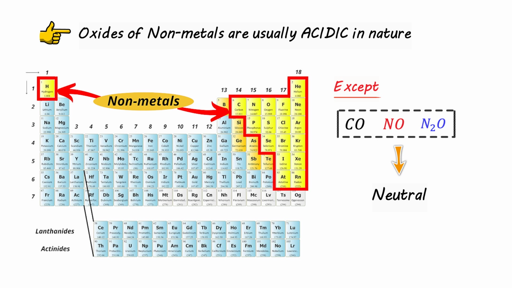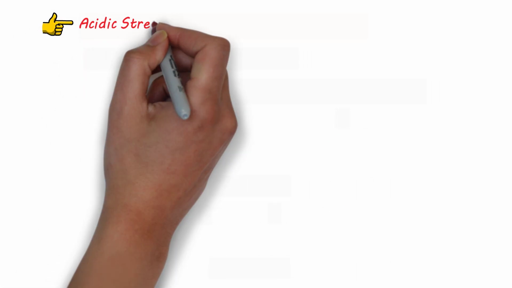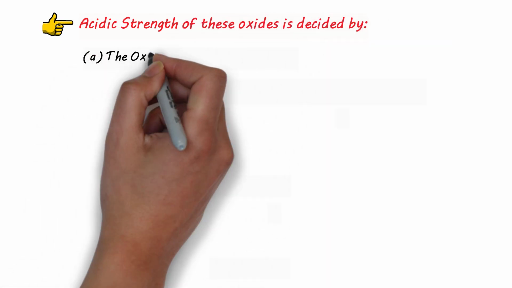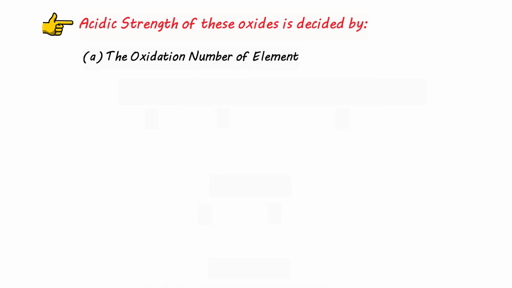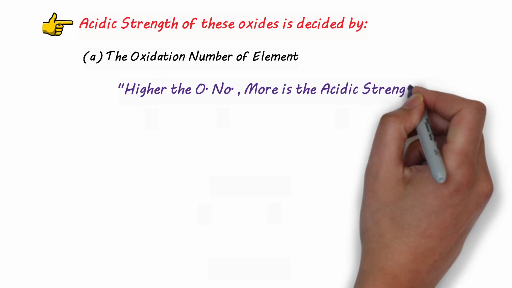For example, carbon monoxide, nitric oxide, nitrous oxide: these are the oxides of non-metals, but they are neutral. Now, among the oxides of non-metals, that is the acidic oxides, the acidic strength of such oxides is usually decided by number one, the oxidation number of the element. Higher the oxidation number of that element, more is the acidic strength.